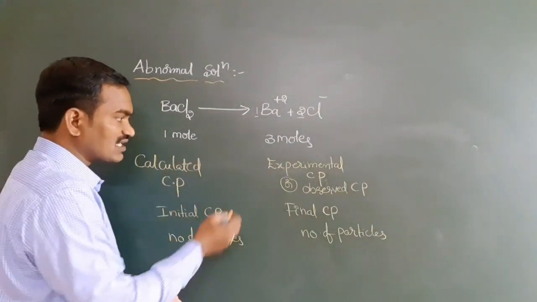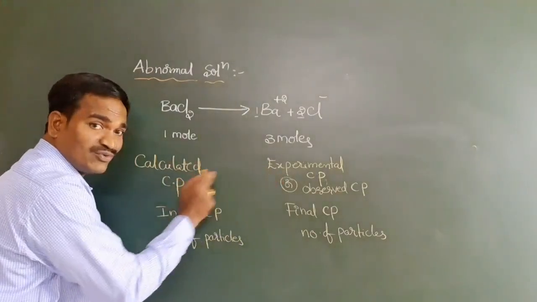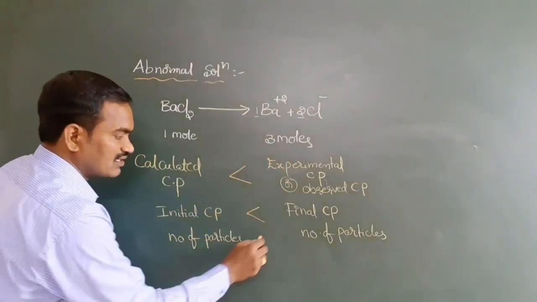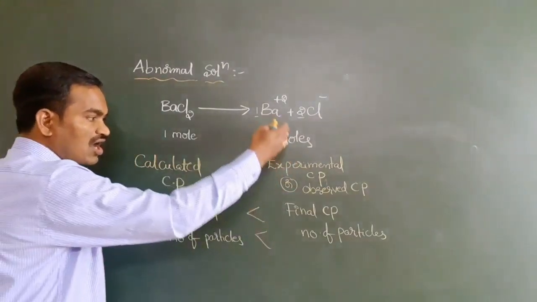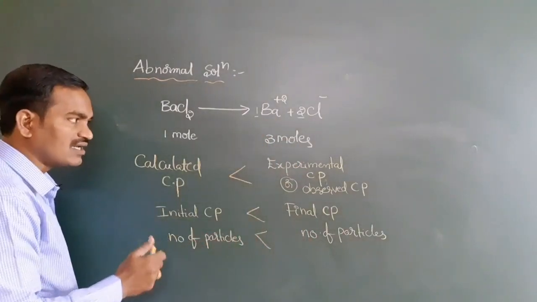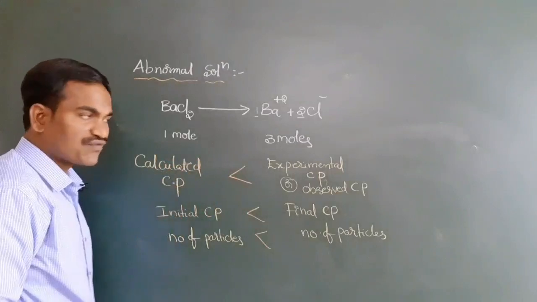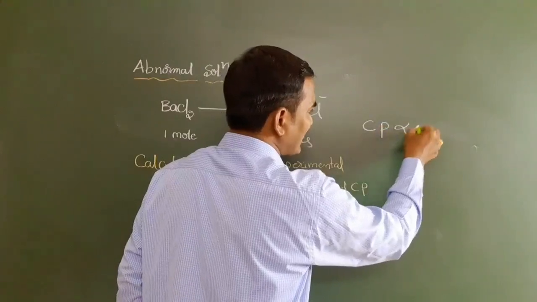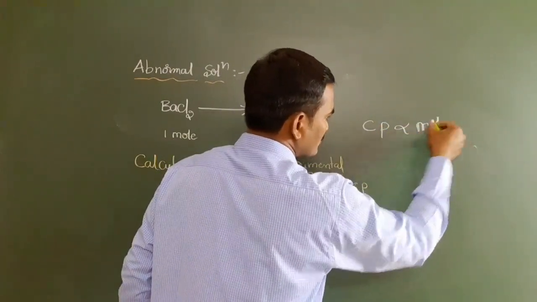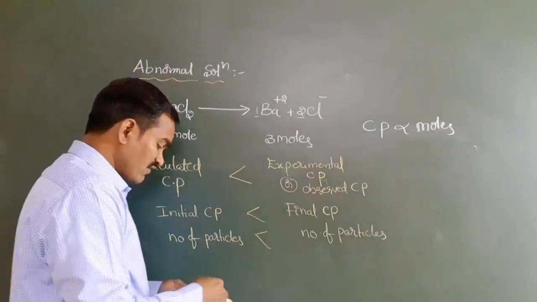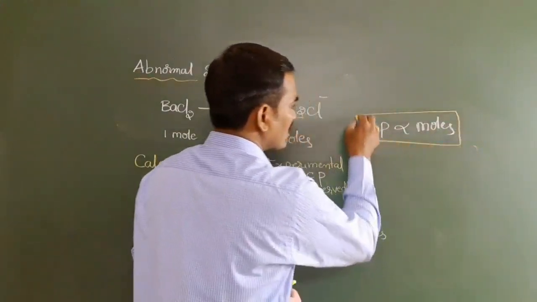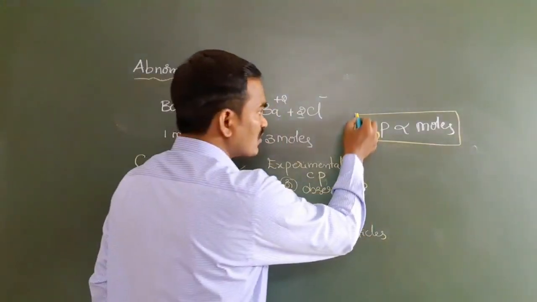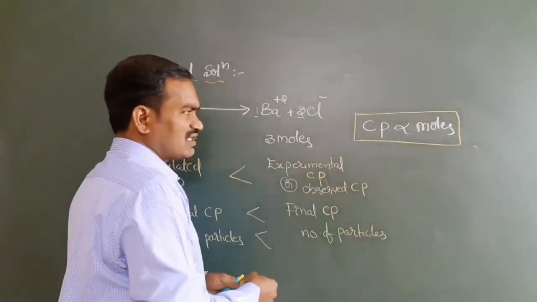So how is the result coming? Which is greater in these two? We have to have clarity on this. All the final values are greater. How, sir? How are these greater than this? You have to focus on one important point here: colligative properties are directly proportional to moles. Very important. More number of moles, the colligative property value is also more. Have you got it? We should remember this one, and we know very well in those relations we can observe this.